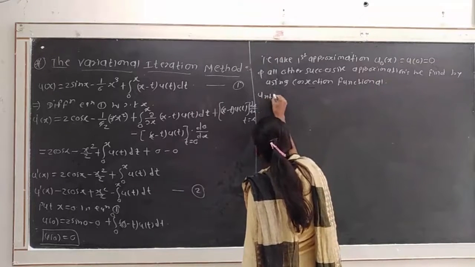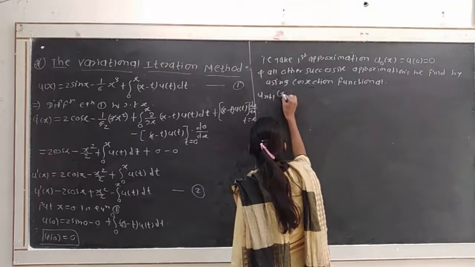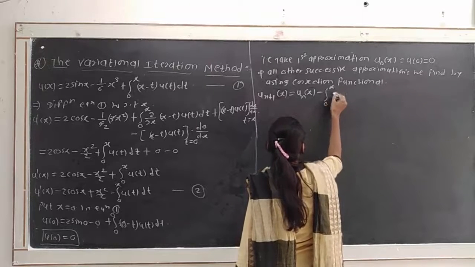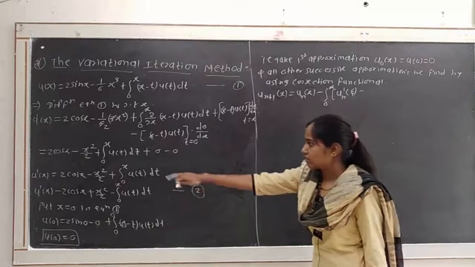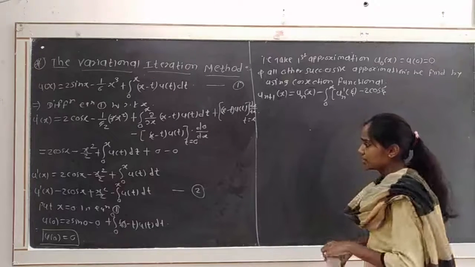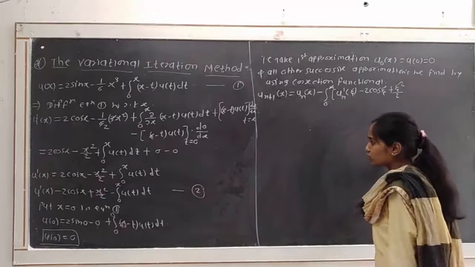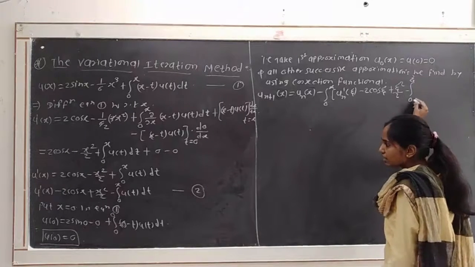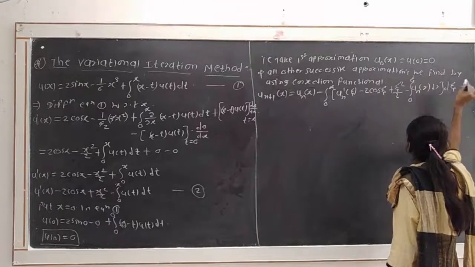So the correction functional for this given Volterra integro-differential equation is u_{n+1} of x is equal to u_n of x minus integration from 0 to x of u_n dash of xi minus, from equation number 2, minus 2 cos xi plus xi square divided by 2, minus integration from 0 to xi of u_n of r dr, bracket complete, into d xi.